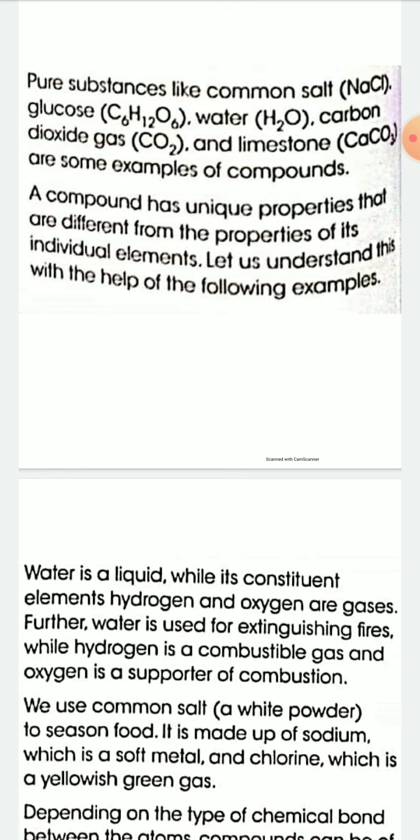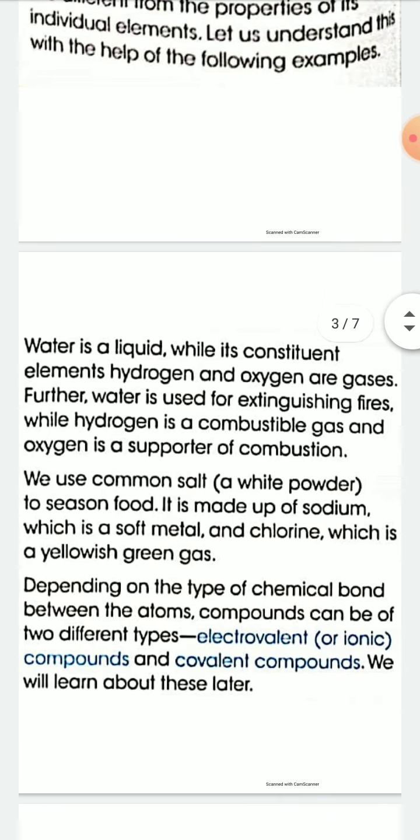A compound has unique properties that are different from the properties of individual elements. This is an important point. You have to remember that the properties of a compound are different from the properties of constituent elements. Let us understand this with the help of the following examples. Water is a liquid while its constituent elements hydrogen and oxygen are gases.